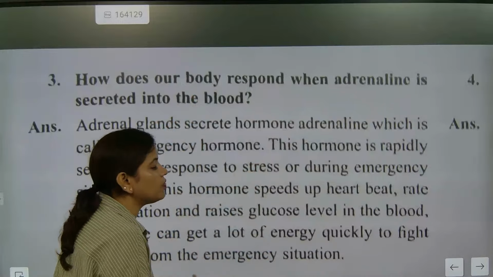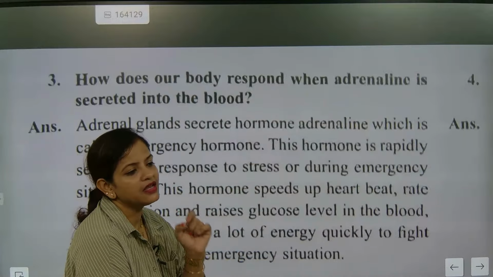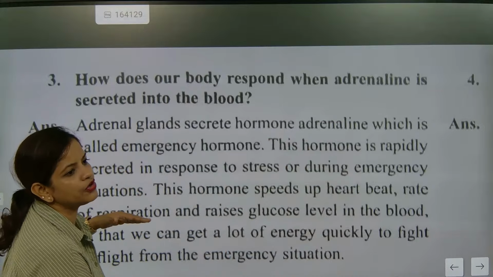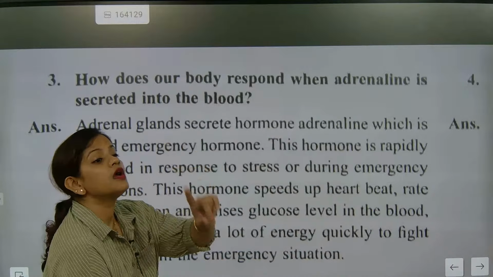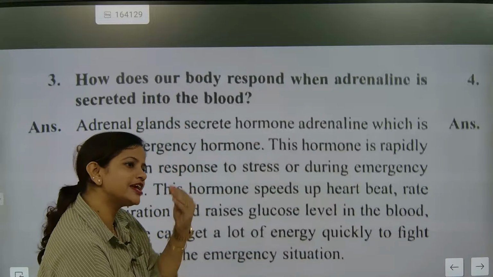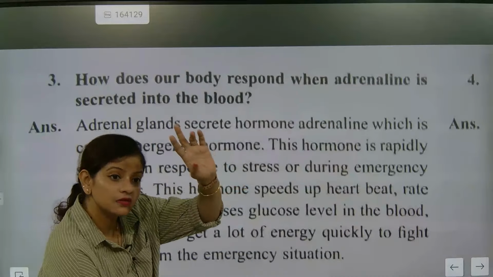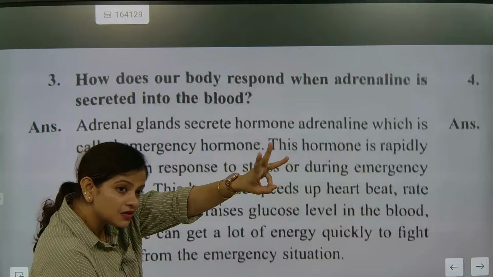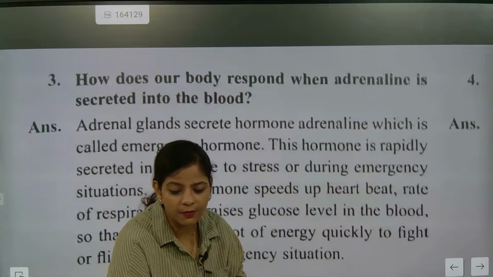So what is the second line you are going to write? Don't write like this paragraph-wise. How are you going to write? Point-wise. Adrenaline hormone is secreted by the adrenal gland located above the kidneys, the pair of kidneys. See, this answer itself we have beautified in such a way. Understood? Second, it is an emergency hormone. Third, it activates which things? Heartbeat and blood pressure, and the rate of glucose in the blood.